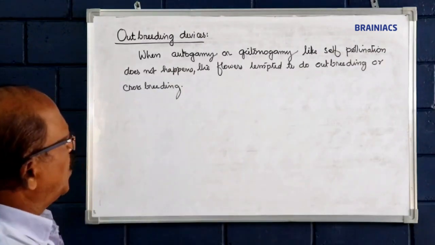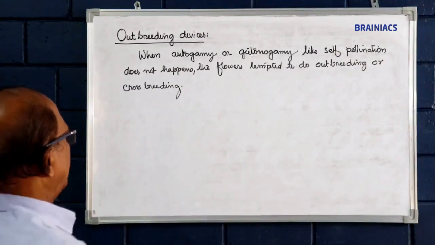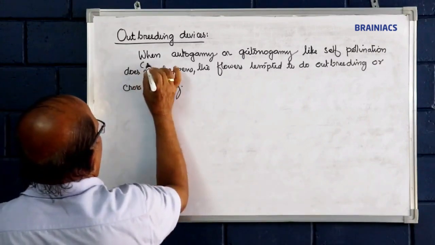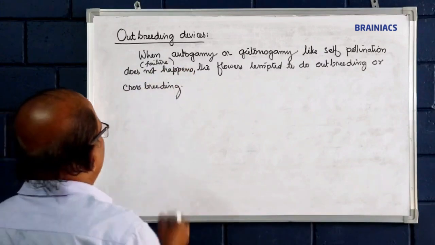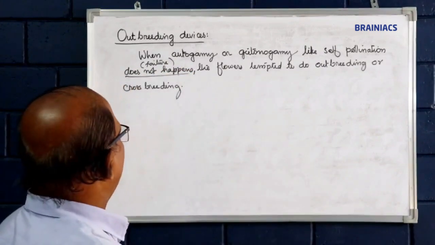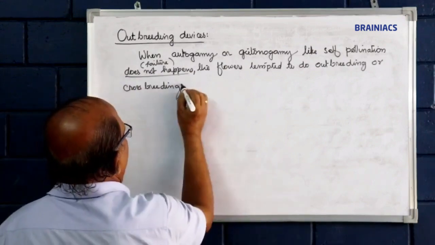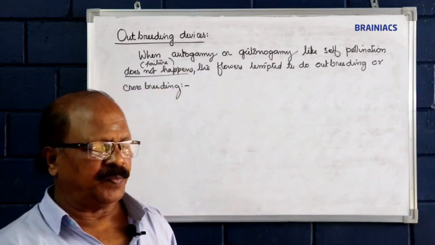See, when autogamy or geitonogamy, like self-pollination, does not happen, means failure, the flowers are tempted to do outbreeding or crossbreeding. And so many outbreeding devices will be there.